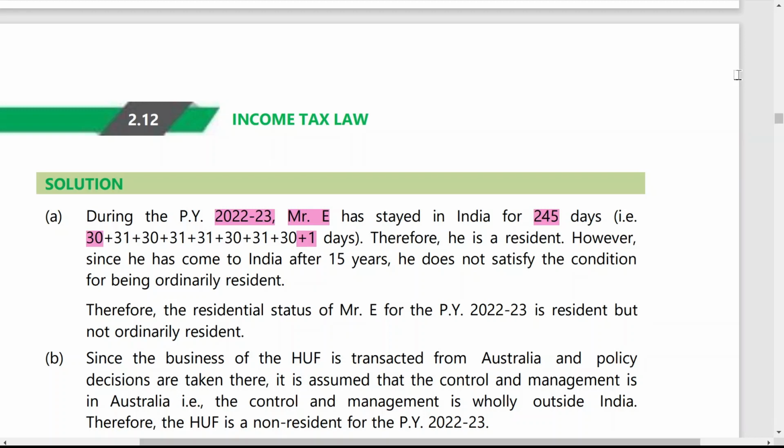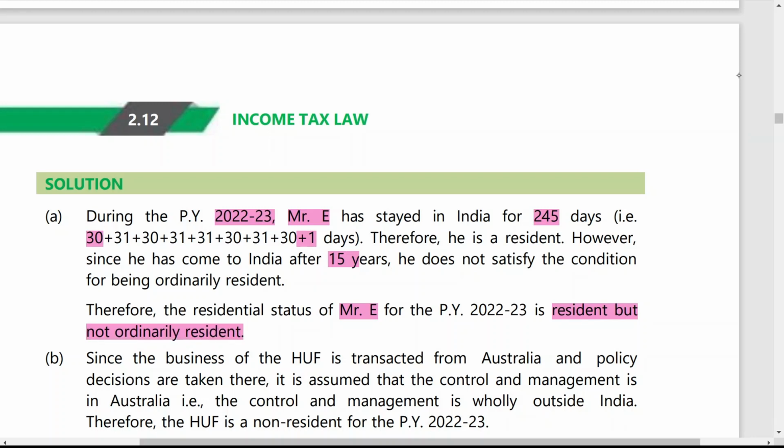However, since he has come to India after 15 years, he does not satisfy the condition for being ordinarily resident. That means he was not resident in 2 out of 10 previous years, so he does not satisfy the first additional condition, and he is also not satisfying the second additional condition. That is, he must be present in India for 730 days during the 7 years immediately preceding the relevant previous year. So the residential status of Mr. E is resident but not ordinarily resident.